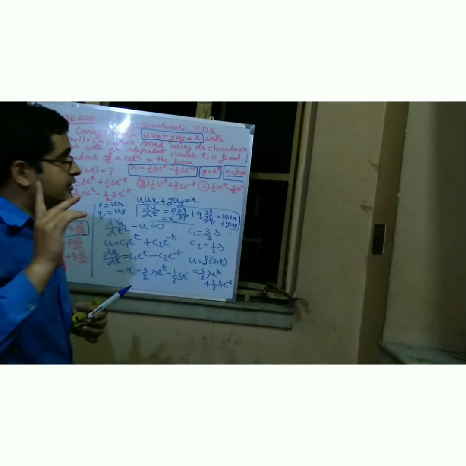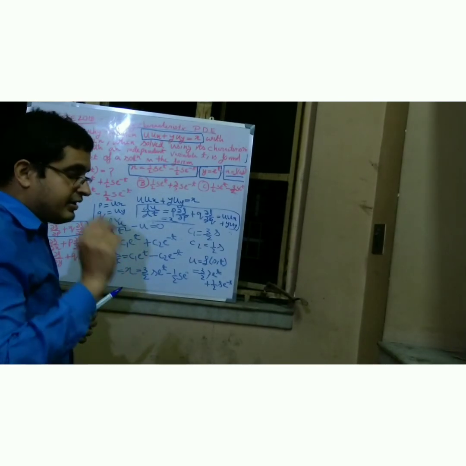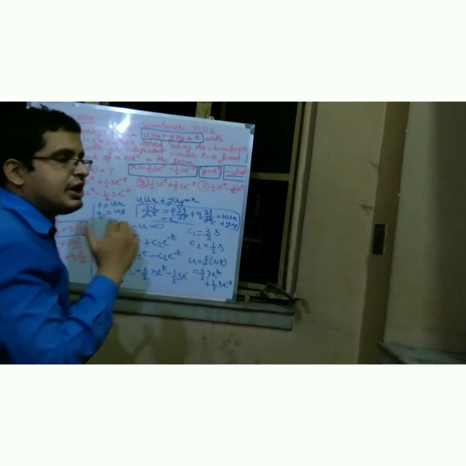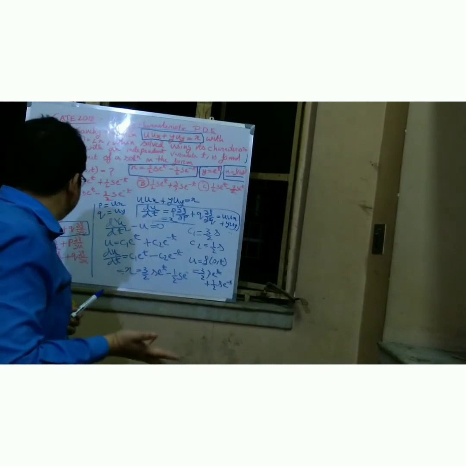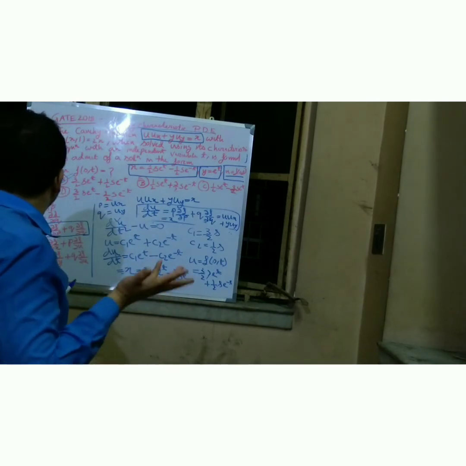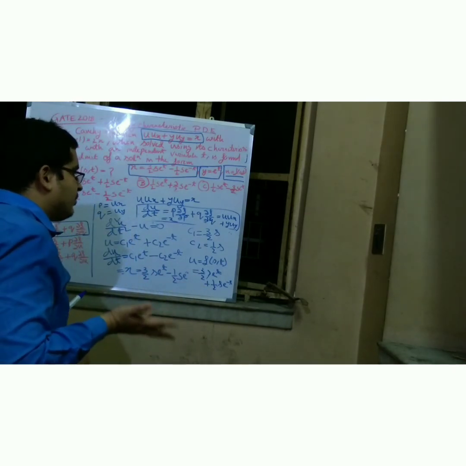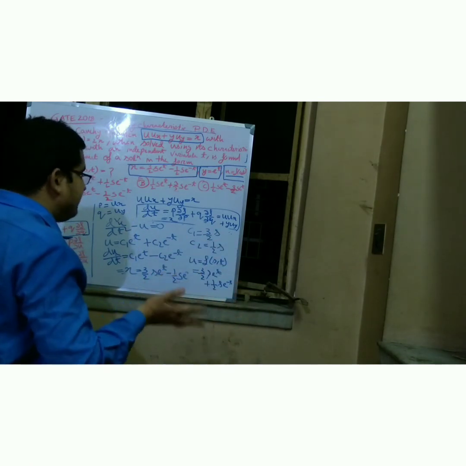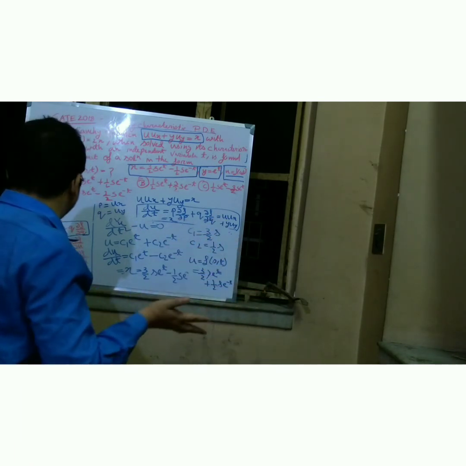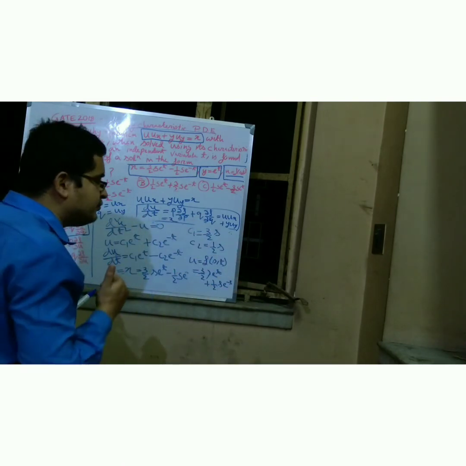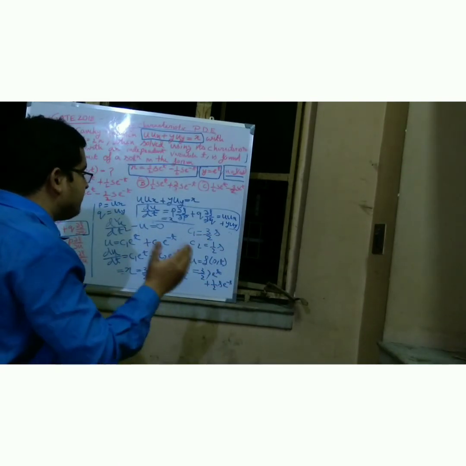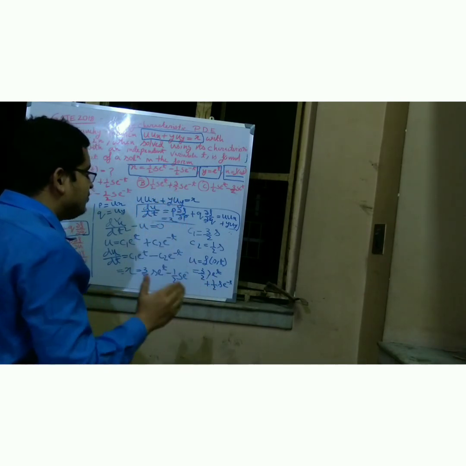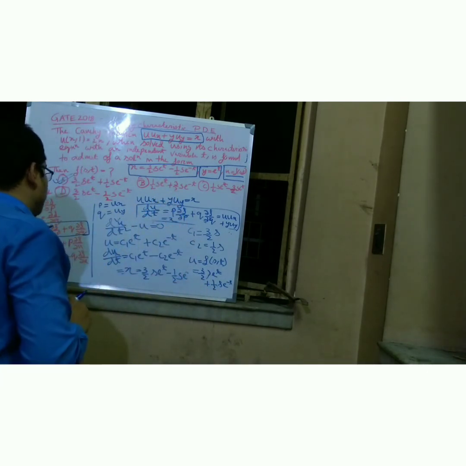But you have to remember, before solving this problem, Cauchy's characteristic equations, you have to remember Charpit equations. Charpit equations are very simple. dx divided by del f by del p equals dy divided by del f by del q, and du is equal to p into del f by del p plus q into del f by del q, and dp divided by del f by del x plus p into del f by del u, and dq divided by del f by del y plus q into del f by del u.